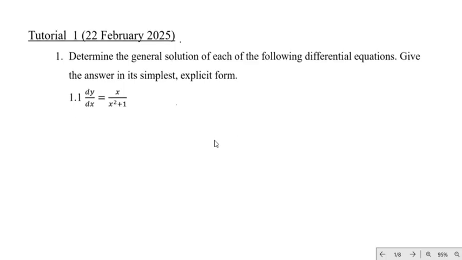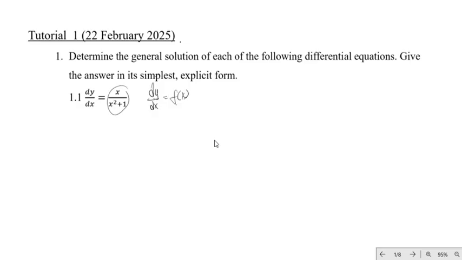So the first question that we have is from worksheet 1.1. It says determine the general solution of each of the following differential equations, and give the answer in its simplest explicit form. If we look at this differential equation, you can see that it is in the form dy/dx equals f of x, where f of x is this given function. Remember, if we have something like this, we just directly integrate.